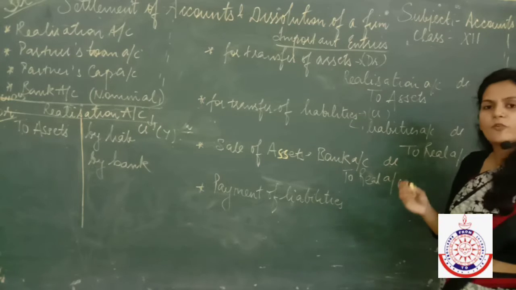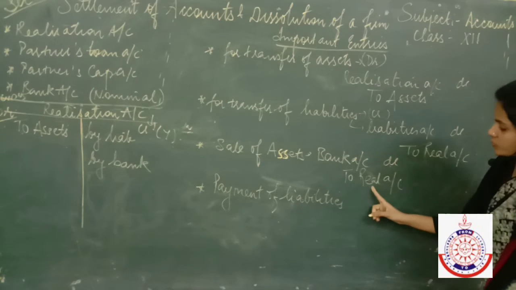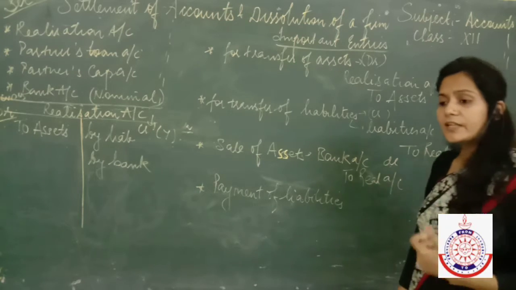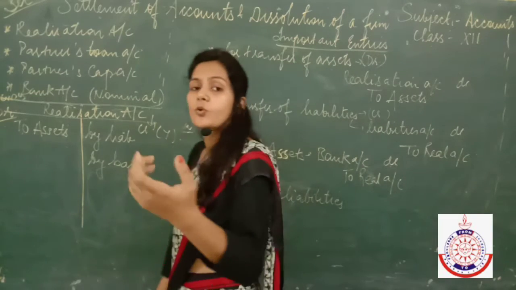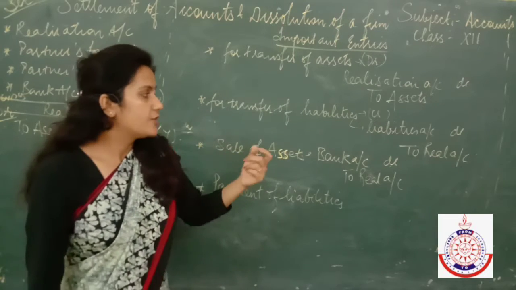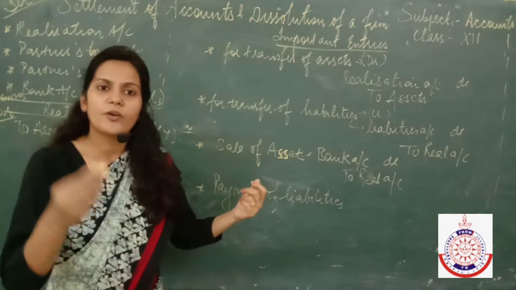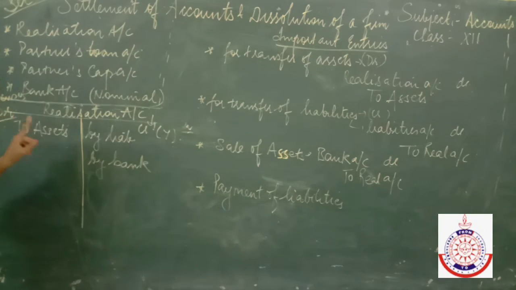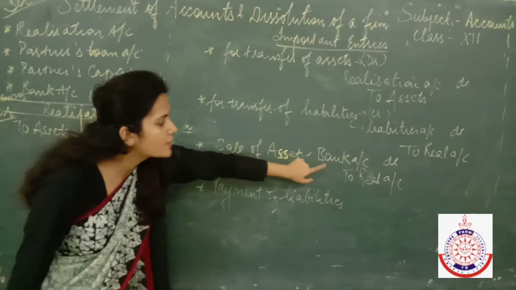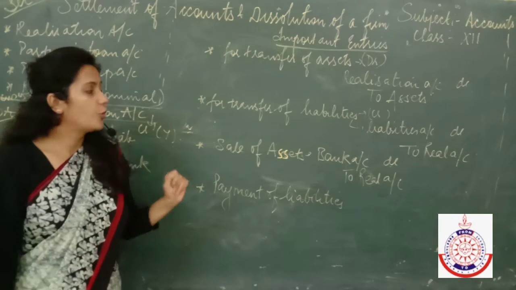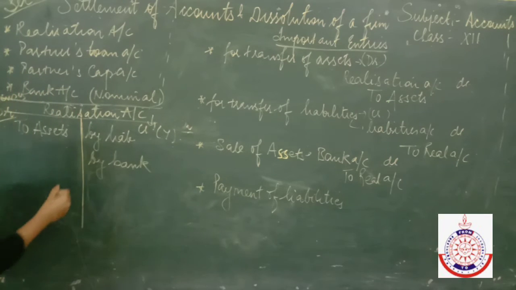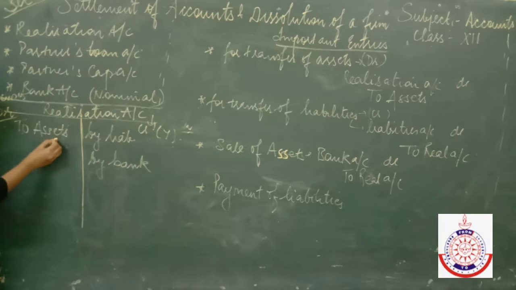Now see, you might have observed one thing. I have not used the word of any asset here. Otherwise you know that if I give you one transaction that you have sold the machinery, then the entry you pass is cash to machinery or bank to machinery. But here you are selling all the assets, but still I have written the word bank to realization. I have not used the word assets. The reason is all the assets you have already transferred to realization account, making their book value 0.